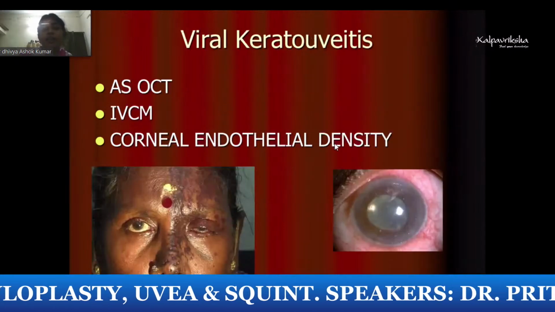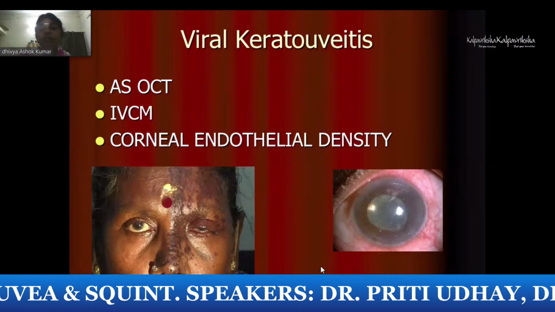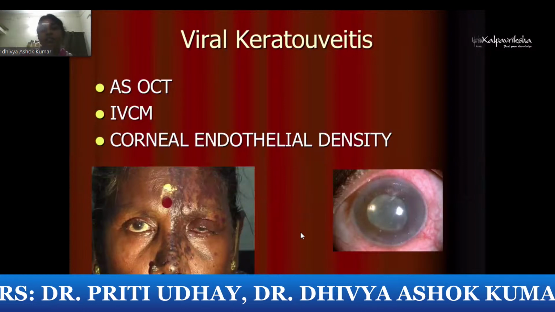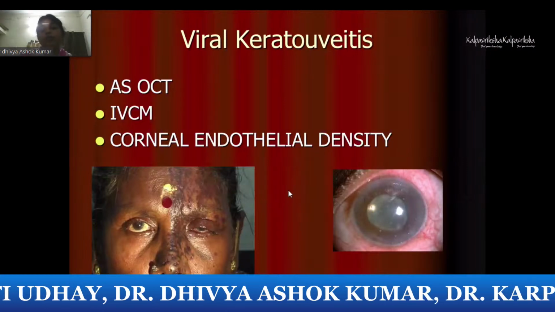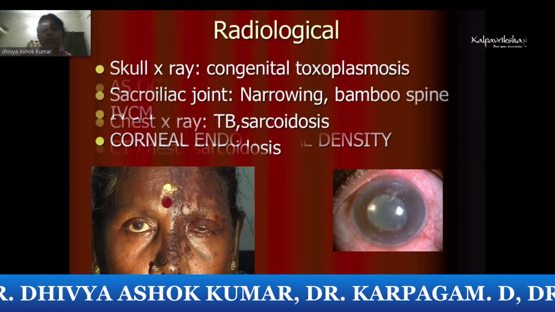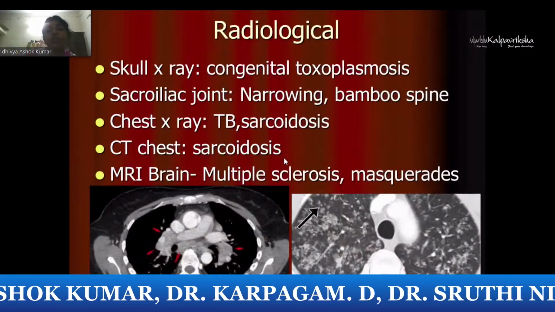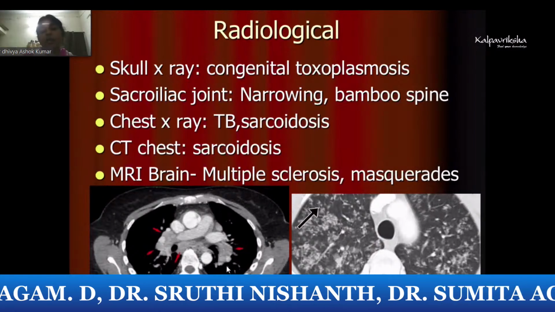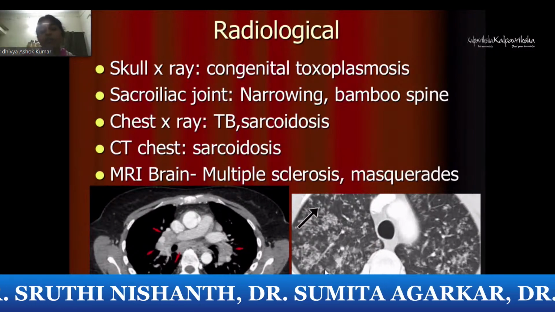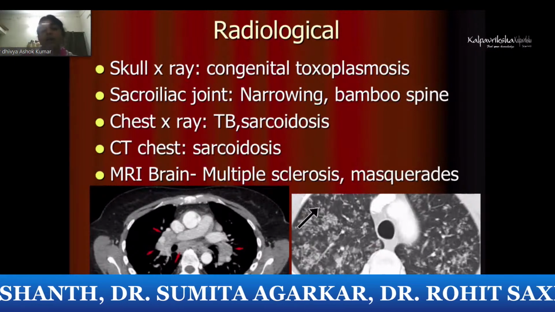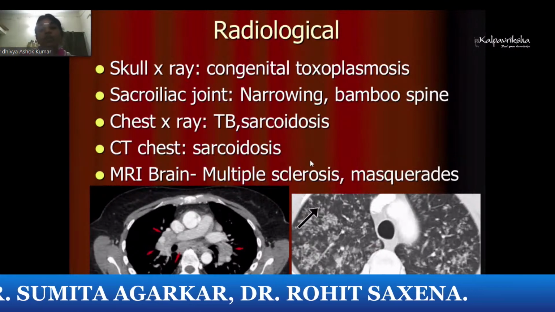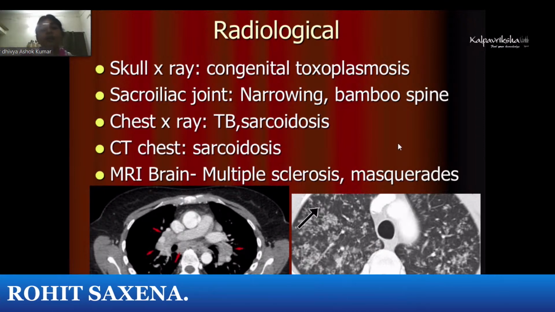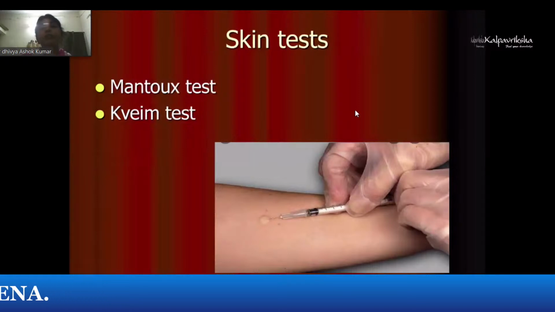See, this is a patient of viral keratouveitis with corneal edema and non-resolving inflammation, where you want to look for endothelial decompensation. You add additional investigations, so you can do a confocal microscopy or a corneal endothelial density analysis also. Radiologically, as I told you, HRCT is required in sarcoidosis. As you can see, this is the lymphadenopathy, and in tuberculosis, you can see the fibrotic lungs here. Sometimes in chronic cases of intermediate uveitis, for ruling out multiple sclerosis or in a masquerade, you will require MRI brain.